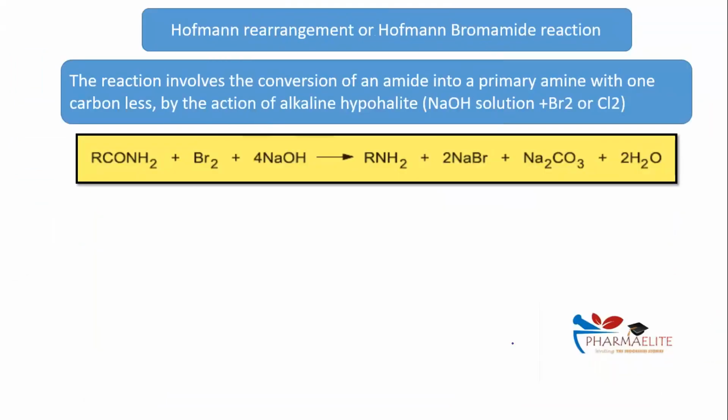Perfect, Favorskii. A name reaction in which the number of carbons doubles from reactant to product. There are two such name reactions. Two were there, one was Wurtz, and what was the other one? Perfect, Fittig. Wurtz and Fittig, two separate.